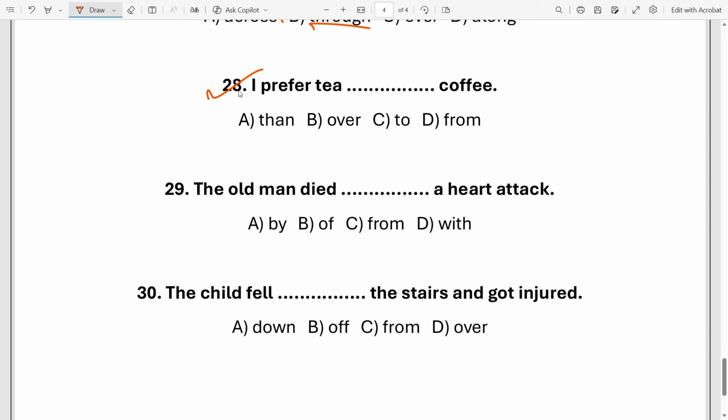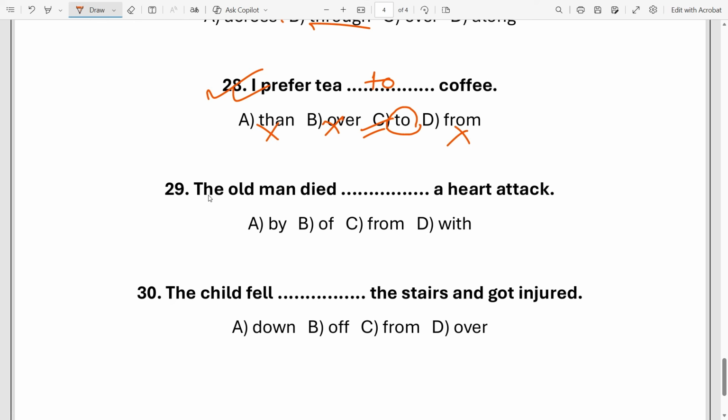Next, this one is a very important question. Okay, I prefer tea dash coffee. So tell me the right answer. I prefer tea over coffee. No, this is totally inappropriate, not over. Dear student, this part is very confusing. Option C, to, is the right answer actually. So I prefer tea to coffee, not over, not then. Understand? And not from. Very good.